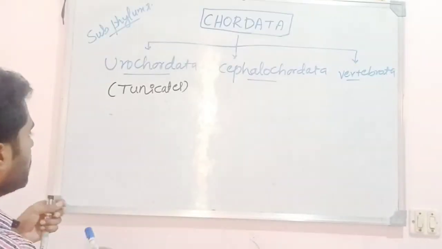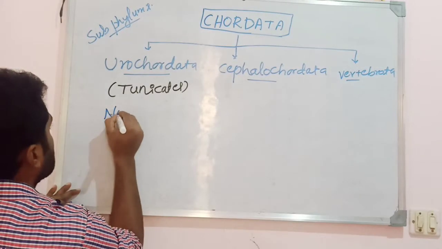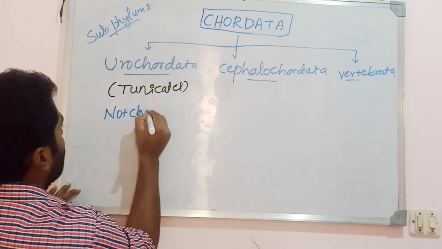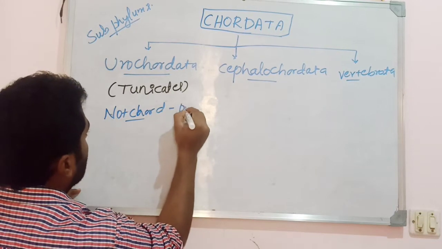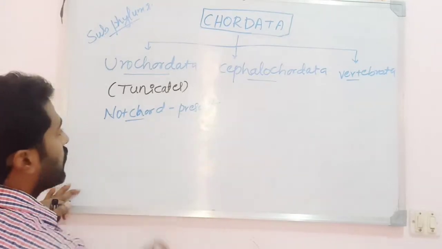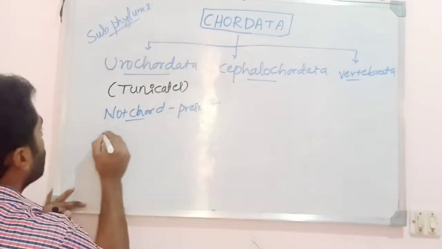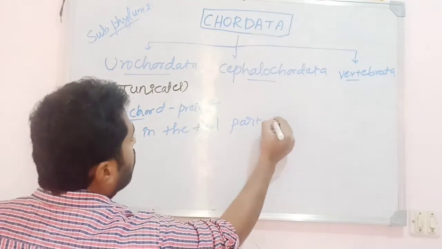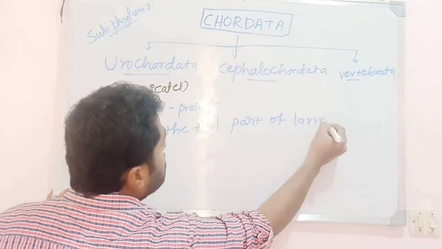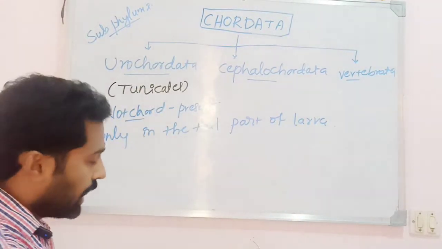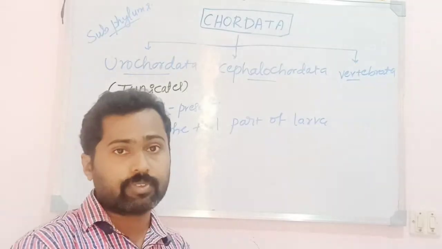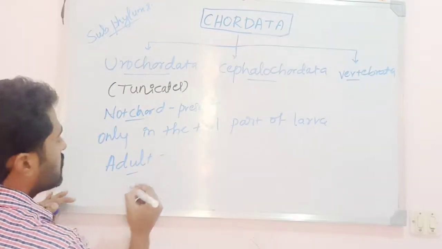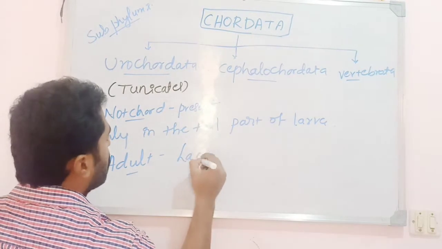Okay. See here, the notochord is present in the subphylum Urochordata. The notochord is present only in the tail part of the larva. The adult animals of this subphylum lack the notochord.